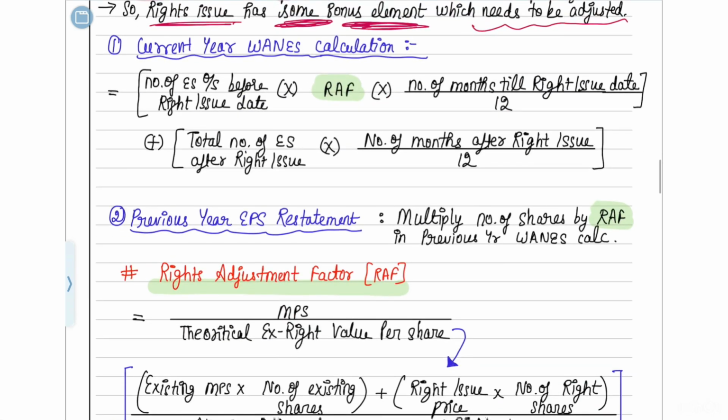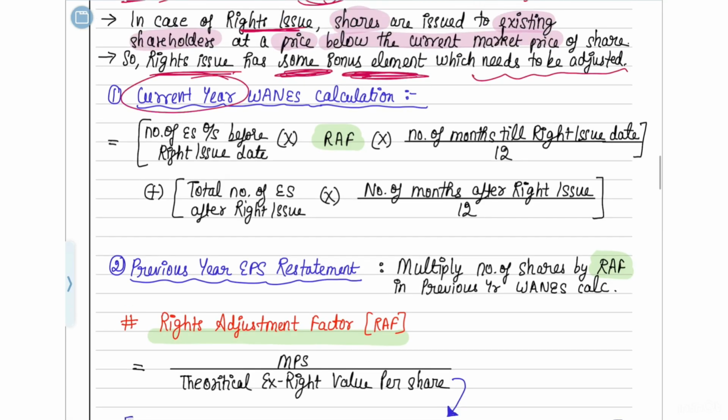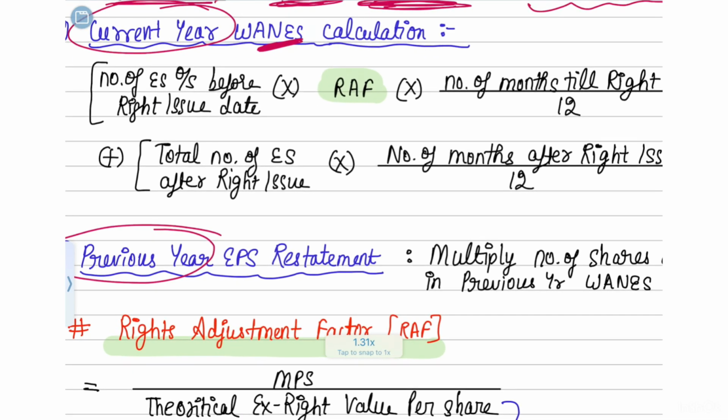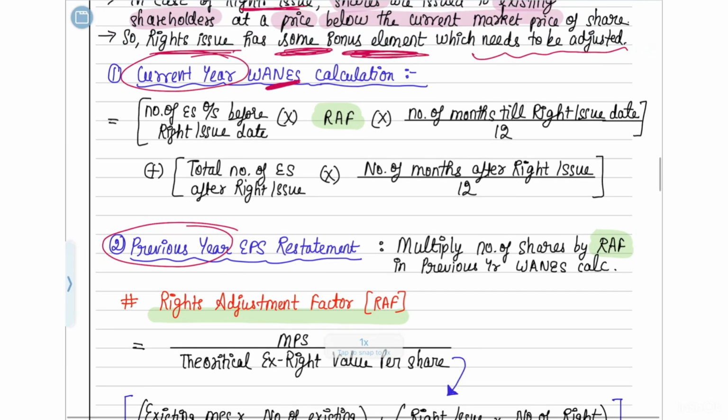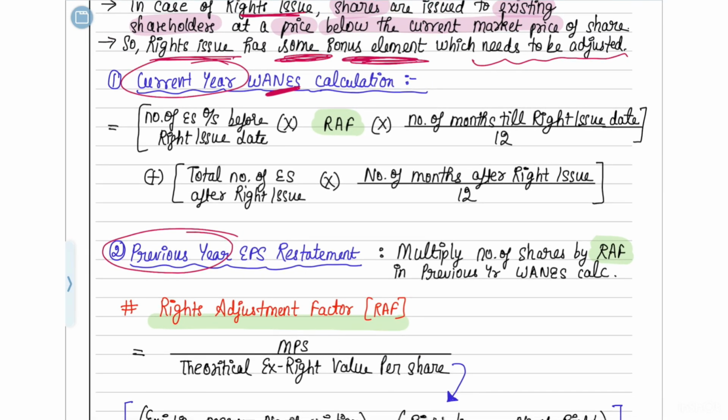How are you going to adjust it? So you have to again do a current year calculation also and a previous year restatement also. So in the current year, how are you going to find out the variance? We are going to understand. So first this is the calculation you have to do. First you have to take the number of equity shares which are outstanding before the rights issue date. How much equity shares were there? Multiplied by something called a rights adjustment factor, then multiplied by the period weight. So number of months till the rights issue date.